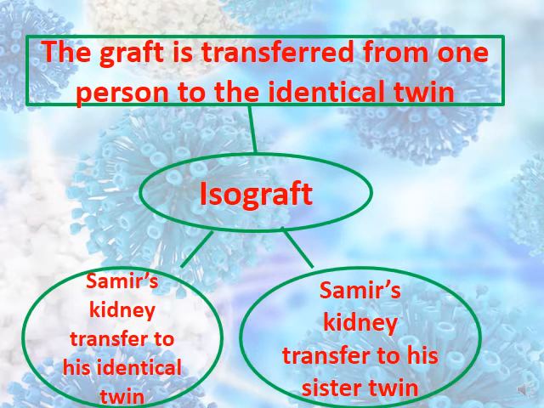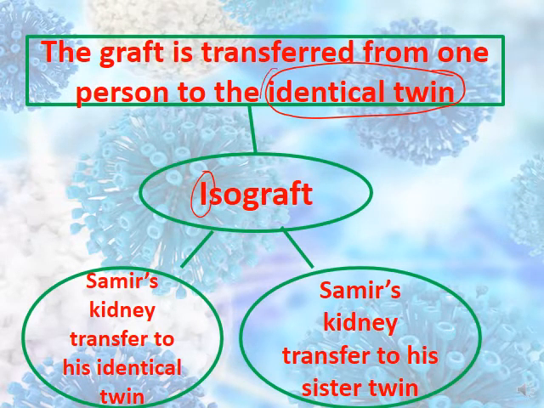Another type of graft is called isograft. Isograft is done between a person and the identical twin. So always I, identical, I, iso. So I, identical twin, isograft. Here, Samir's kidney transferred to his identical twin. Maybe it's called Fadi, for example.